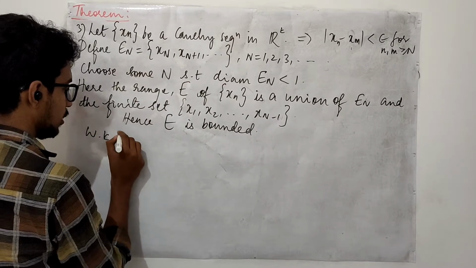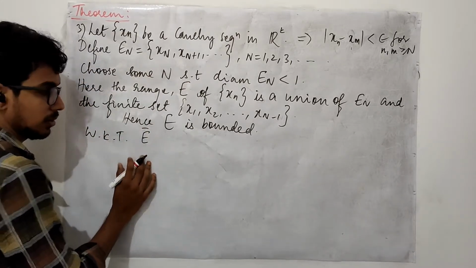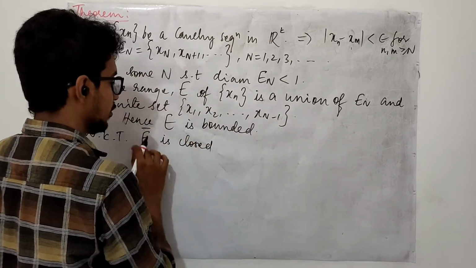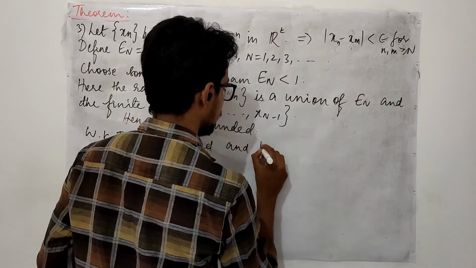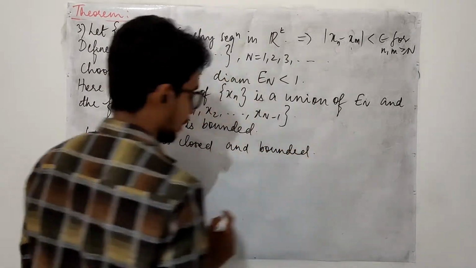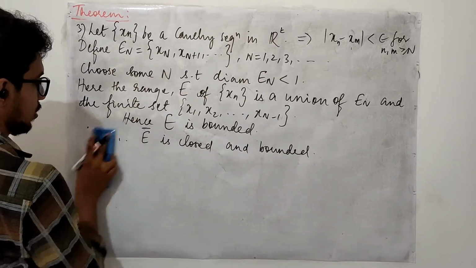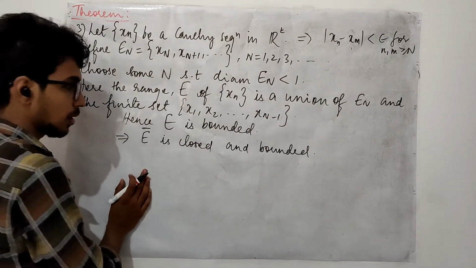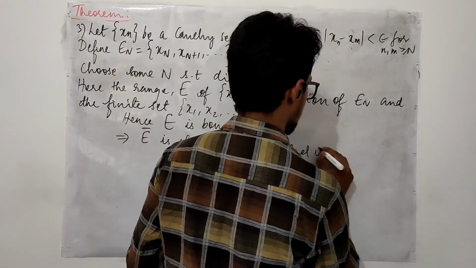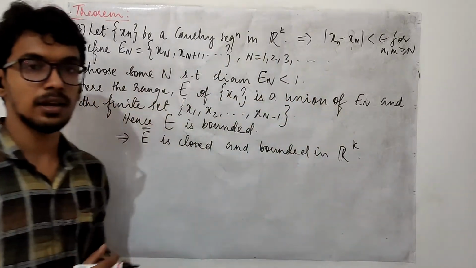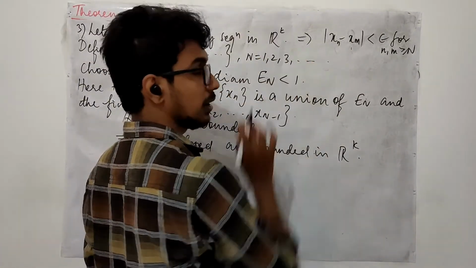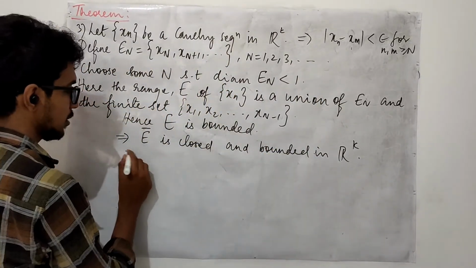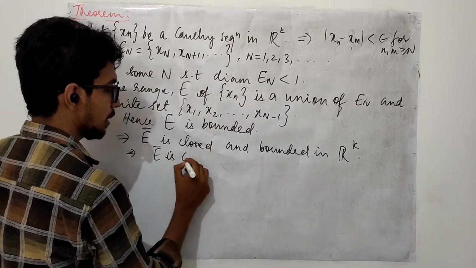And we also know that whenever E is bounded, E closure is also bounded, and it is closed. This implies these things are happening in Rk. So what is Rk? It is a Euclidean metric space. In a Euclidean metric space, you have a closed and bounded set. This implies what? E closure is compact, right?